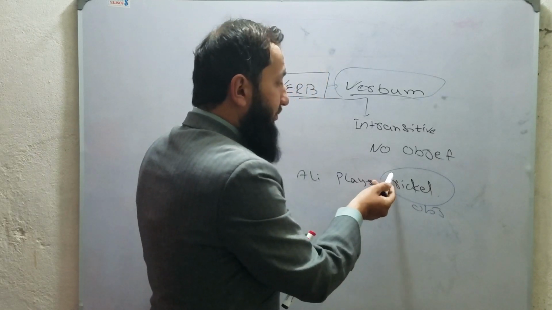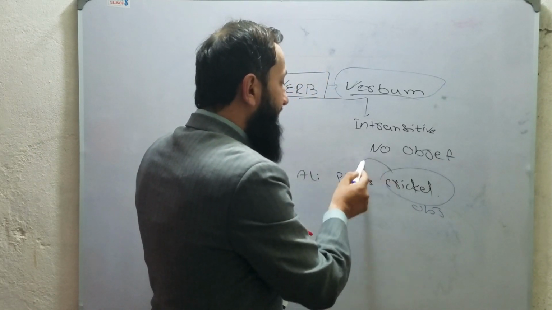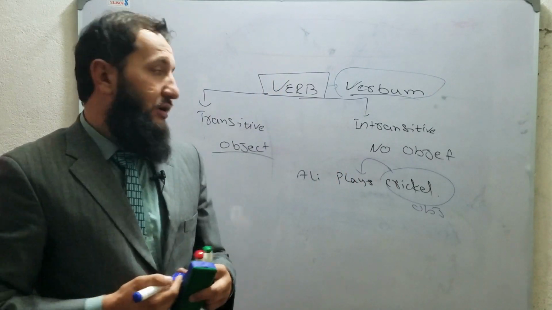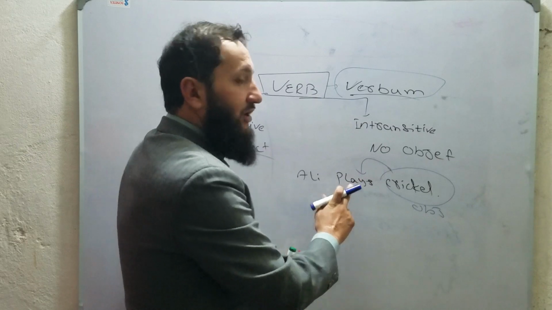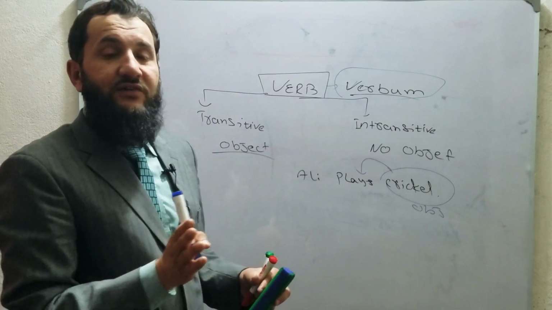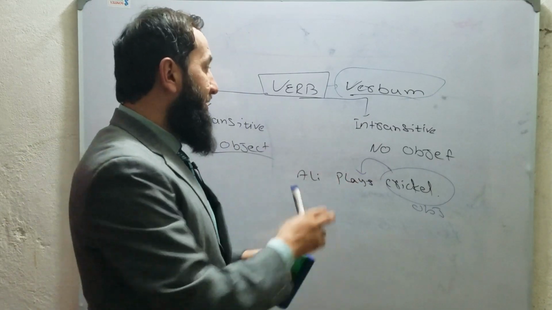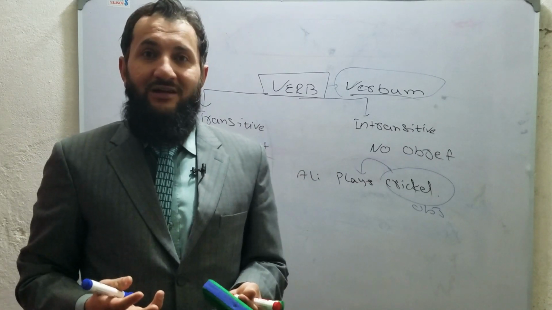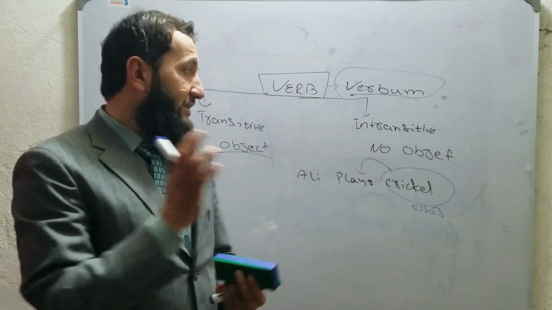The object completes the sense of plays. So those verbs that cannot give you complete sense without an object are called transitive verbs, and the verbs that do not need an object at all are called intransitive verbs.